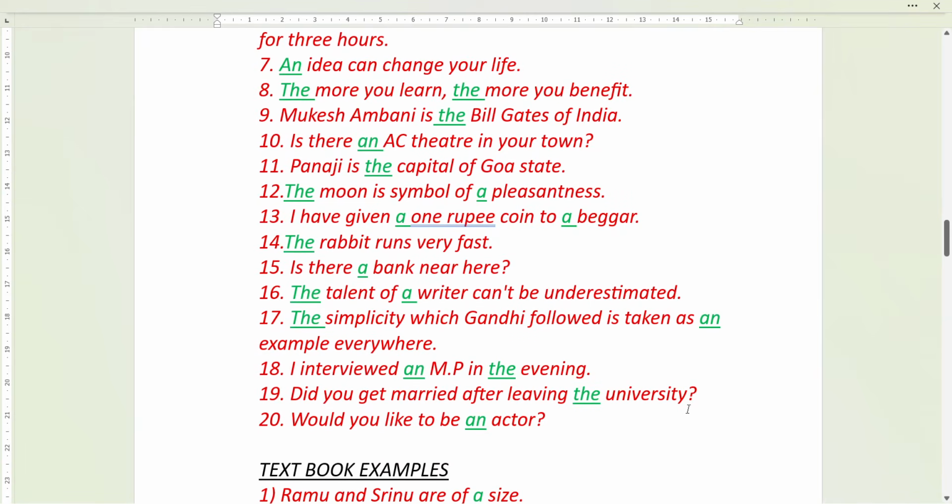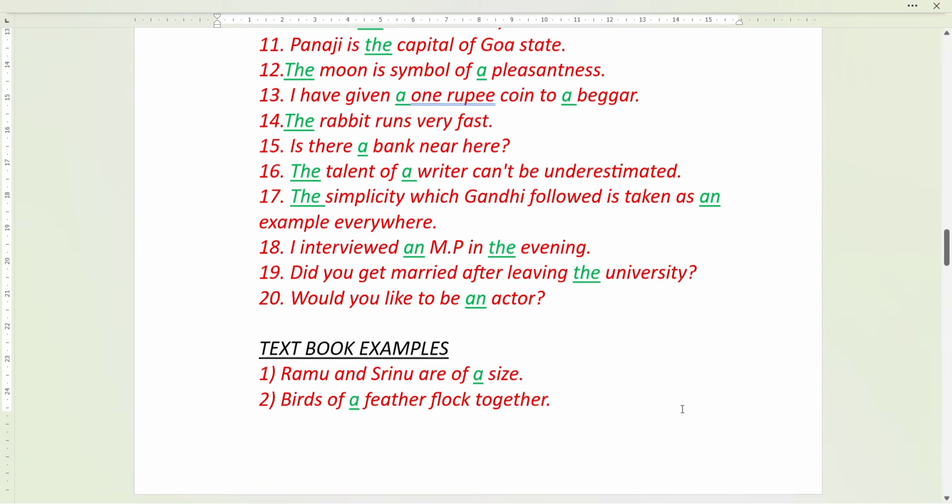The moon is a symbol of pleasantness. Okay, so here the moon, there is only one moon, the moon, a symbol of pleasantness. Pleasantness is the name of a feeling. I have given a 1 rupee coin to a beggar. Here, a 1 rupee, I already explained. One is starting with a V sound. V is a consonant sound.